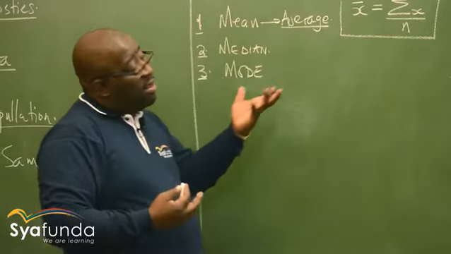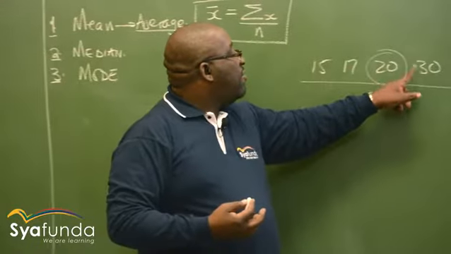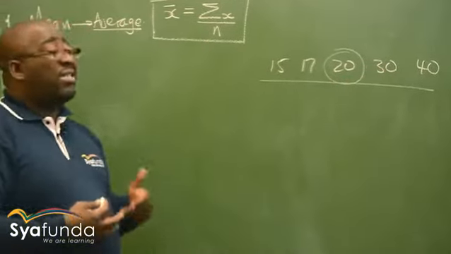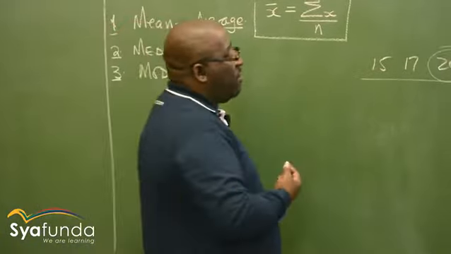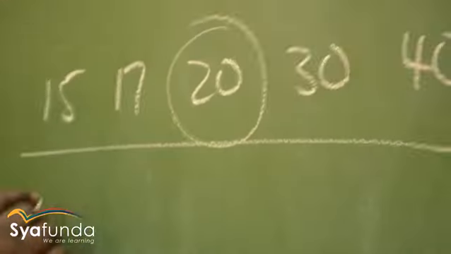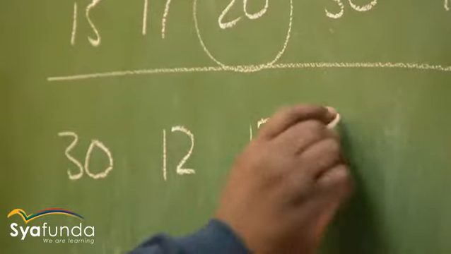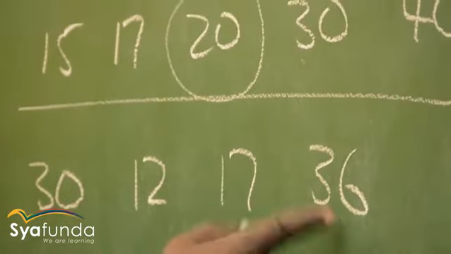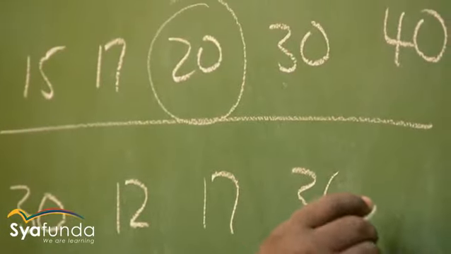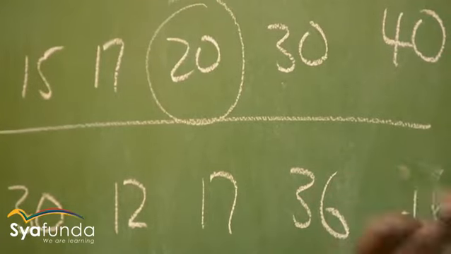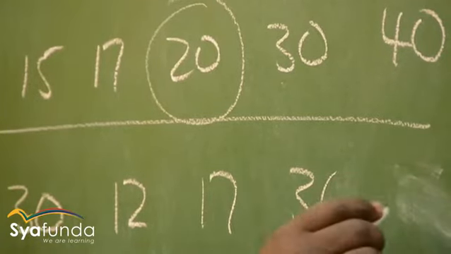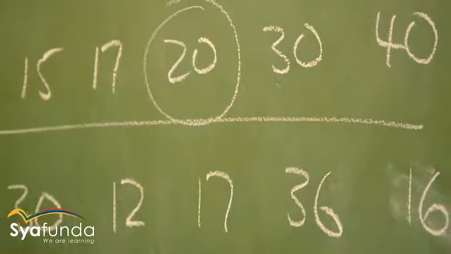But let's look at this one: 1, 2, 3, 4, 5. It's an odd number. What if we've got an even number of these observations? Suppose we've got 30, 12, 17, 36. Let me just add a fifth one, 16. It's fine, let me use 16.